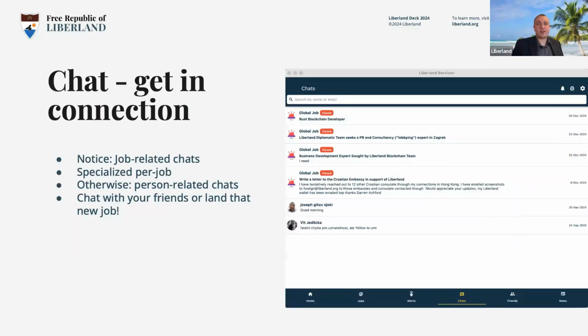And with your friends, you can chat. The chat will be improved. It's now a kind of a rudiment, but it's already working. You can chat all you please. Soon you'll be able to send documents, and you'll be able to send other things like videos, pictures, and so on and so forth. Links, you name it.